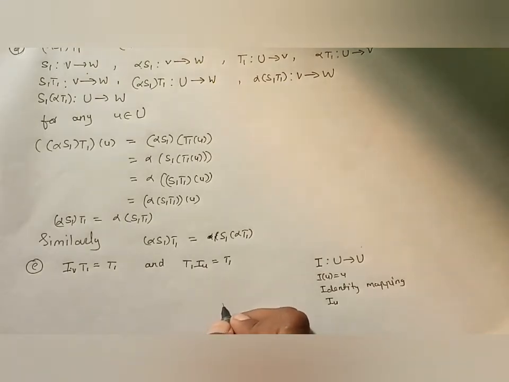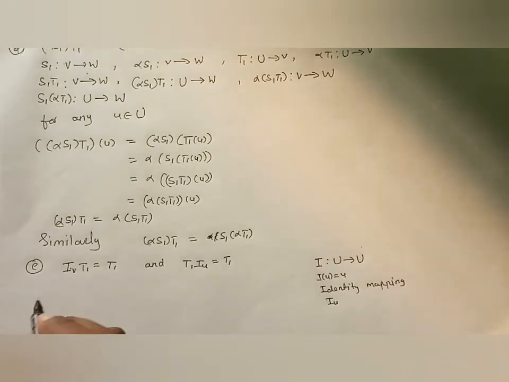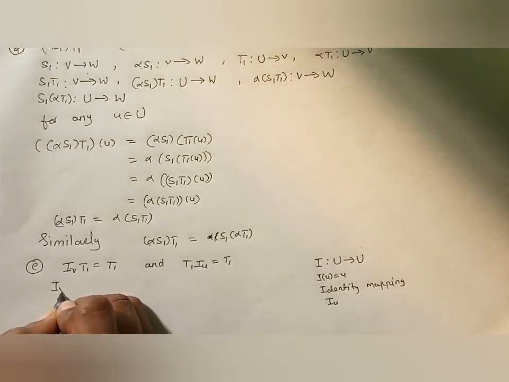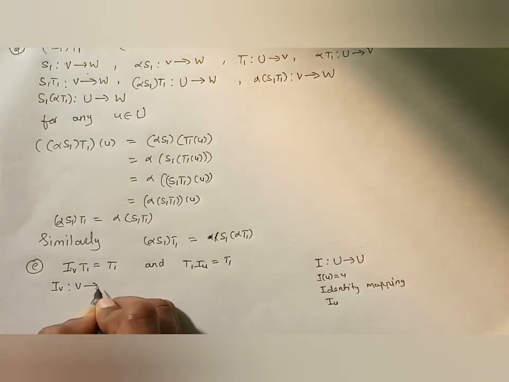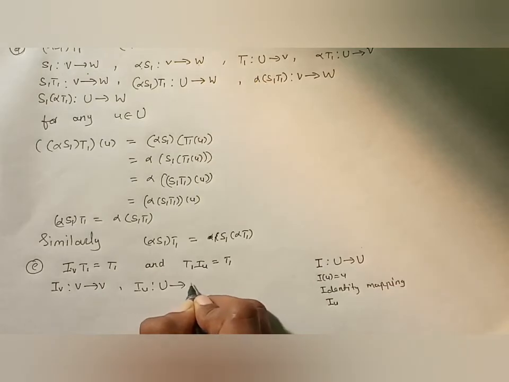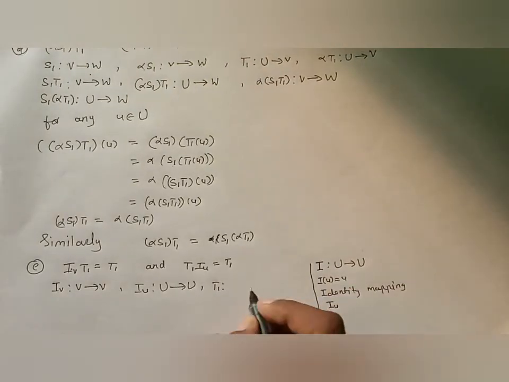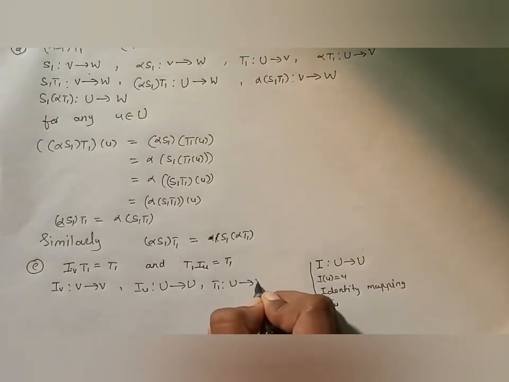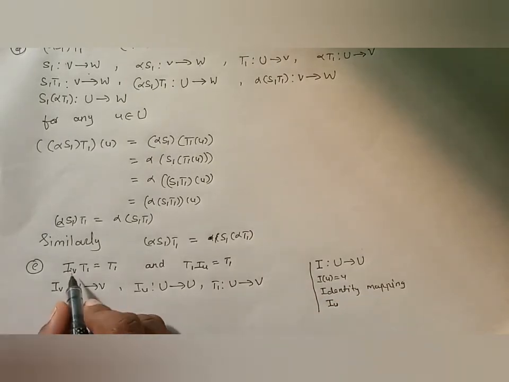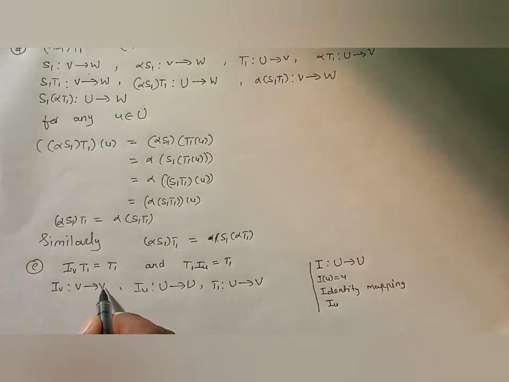So let us continue our question. We have to check whether this is defined or not. First of all, IV is a mapping from V to V, IU is a mapping from U to U, and we already have T1 as a mapping from U to V. So for the composition IV T1, T1 is from U to V and IV is from V to V. That means this composition is defined.